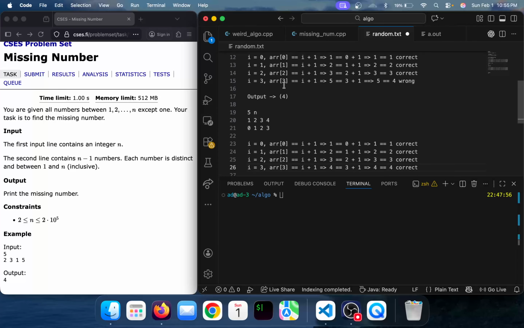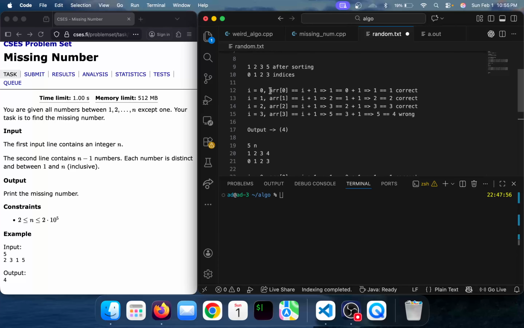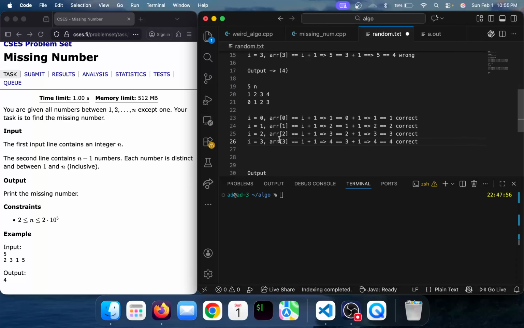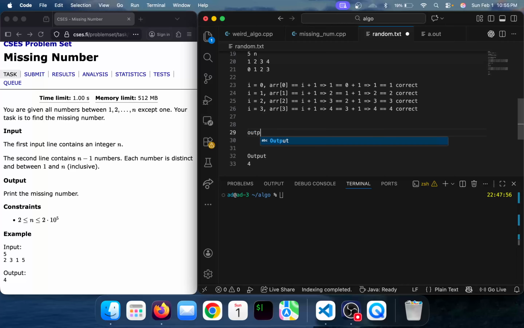If we compare the two examples, we can see that in the first example we also had 5, and the question says that it is inclusive of n, so we should also have n. Now we know that this is correct, but we are missing the number 5. So we can just output n, which is 5.